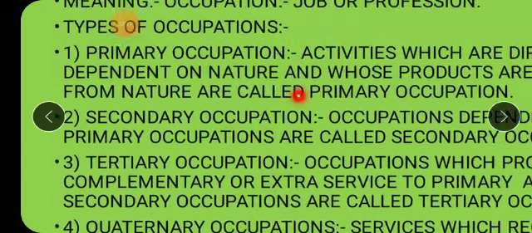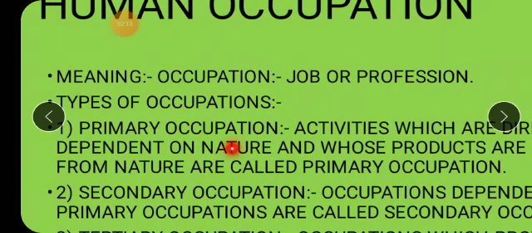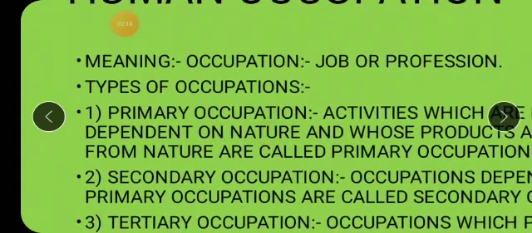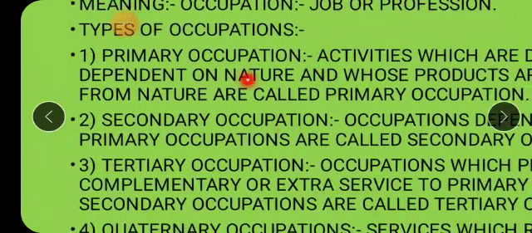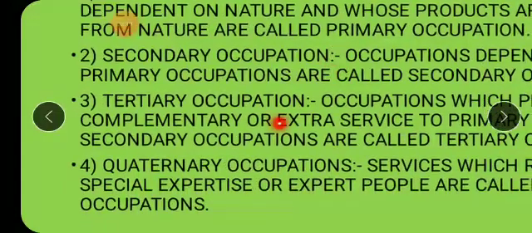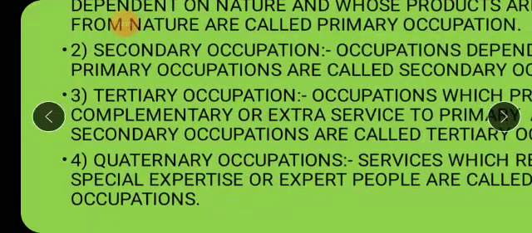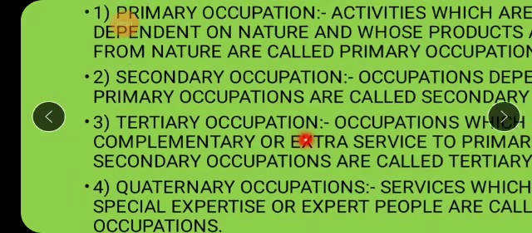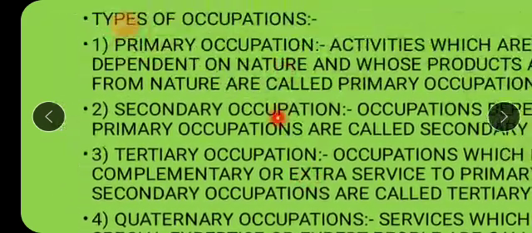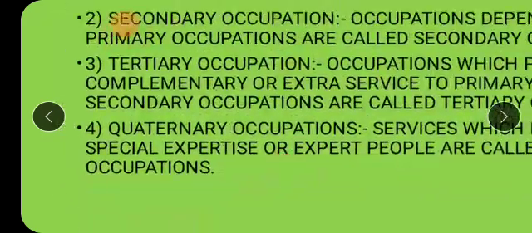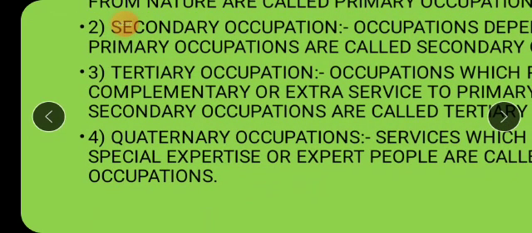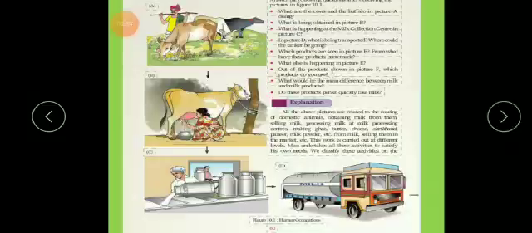Understood the basic meaning of all these types of occupations? Primary, which we get from nature, which is dependent on nature. Secondary, which is dependent on primary occupation. Tertiary occupation, where complementary or extra service is provided to primary and secondary occupation. And quaternary, where you need special expert people. Engineers come under quaternary occupations, isn't it?